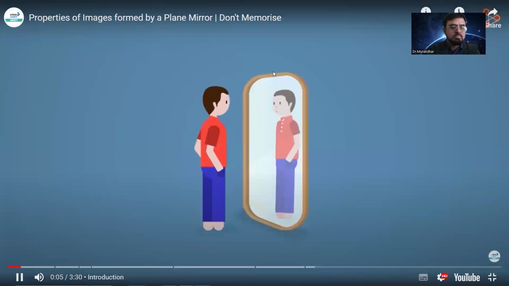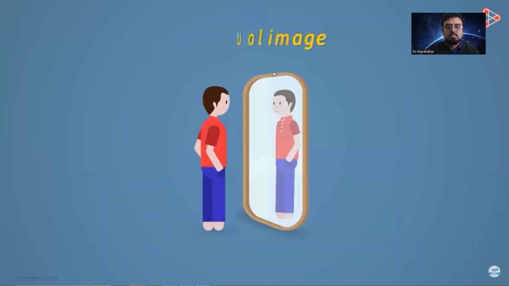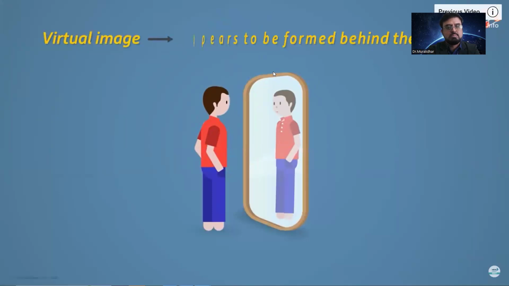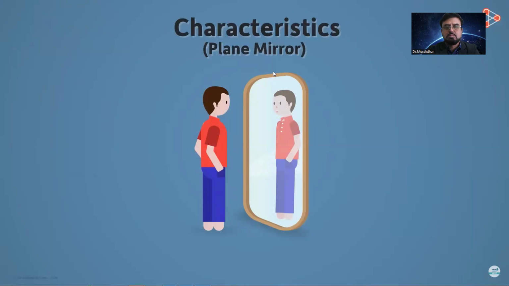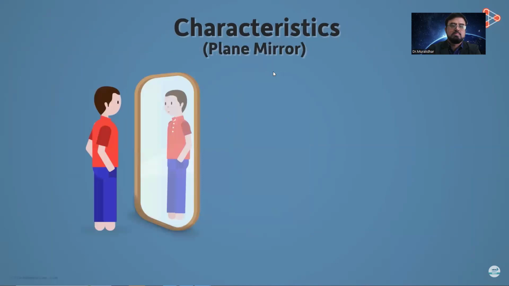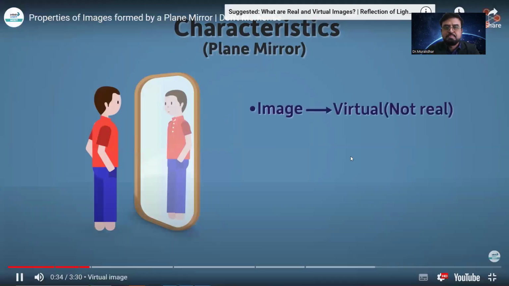From our previous video, we know what virtual images are. A virtual image is the image which appears to be formed at a position behind the mirror. But in reality, it isn't formed there, as no light rays reach behind the mirror. Now, the image formed by a plane mirror has some characteristics. One of them is what we've already seen: the image formed by a plane mirror is virtual, or in other words, not a real image.